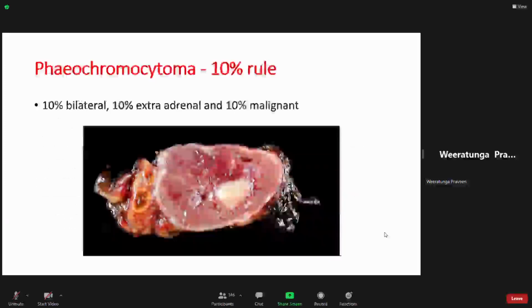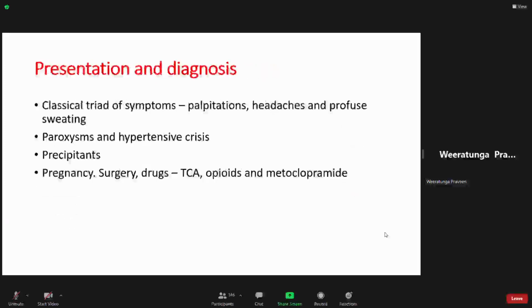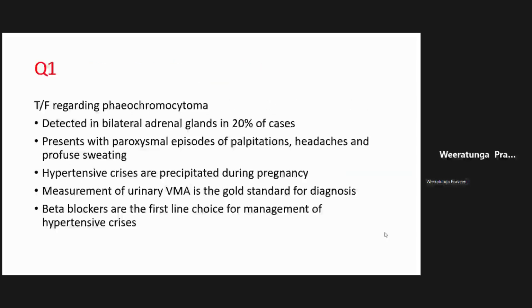So there's a classical triad of symptoms. That is the most important thing to remember, right? And they come without warning. The word we use for that is paroxysmal episodes. So the second statement is true, and the third statement is also true. In pregnancy, we know that these episodes can be exacerbated.